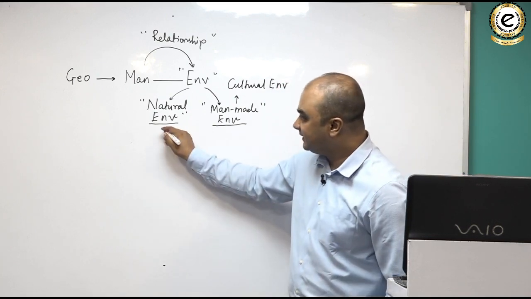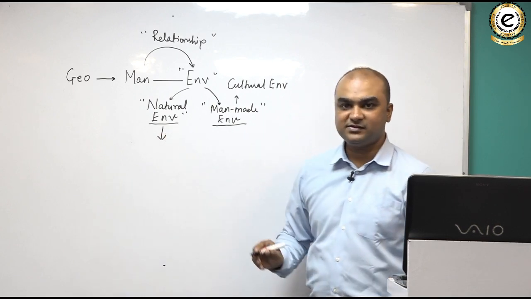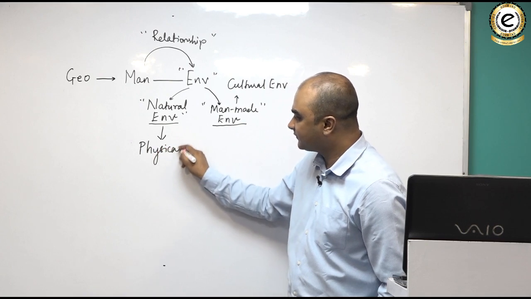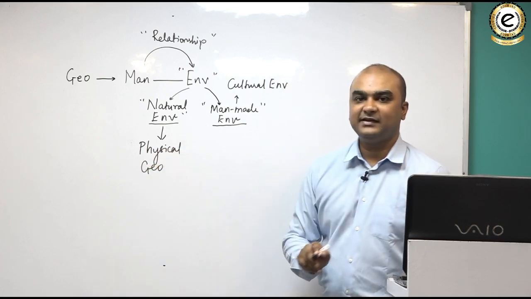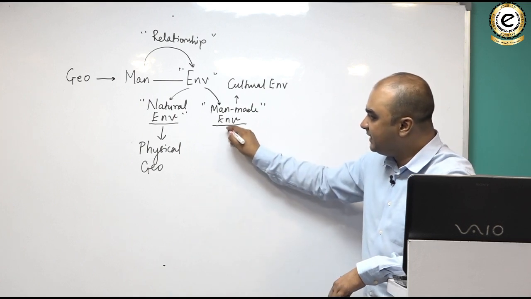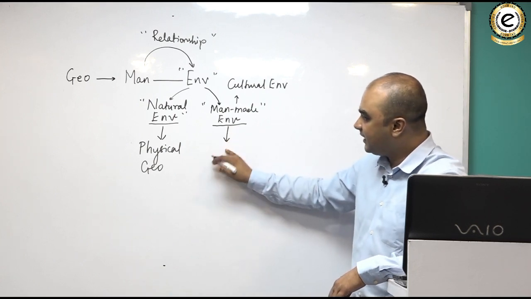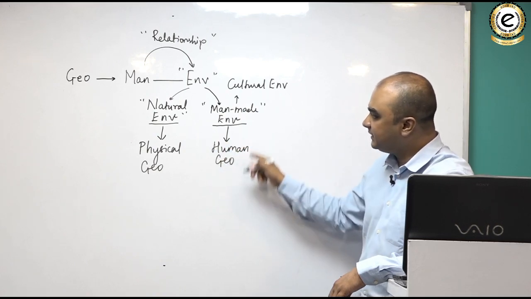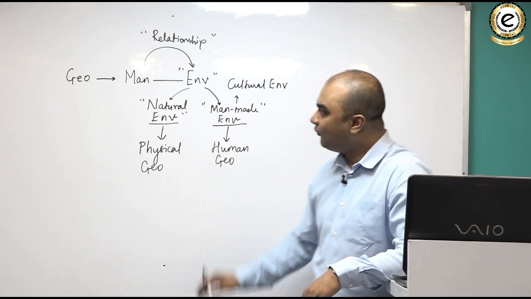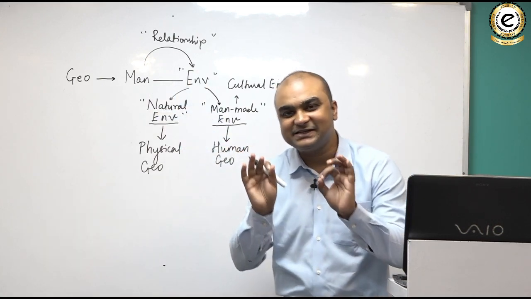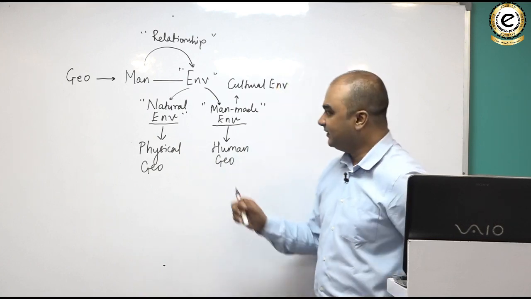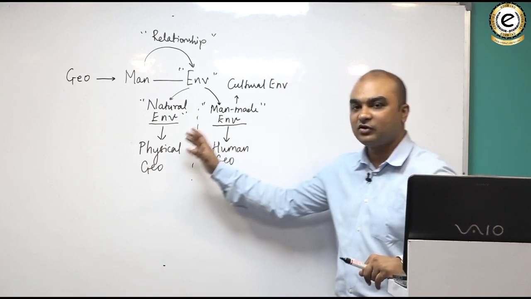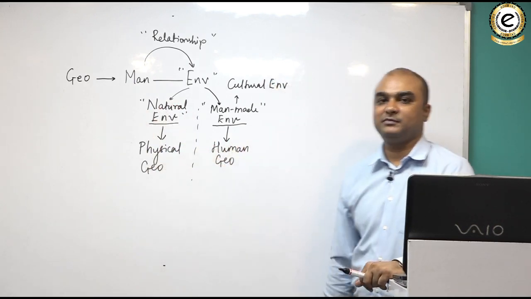When we study the natural environment, we are in the realm of physical geography. And when we study the man-made environment, we are in the realm of human geography, because this environment is created by humans. So on the basis of this very elementary understanding, we can divide the geography optional into two halves: the physical geography portion and the human geography portion.